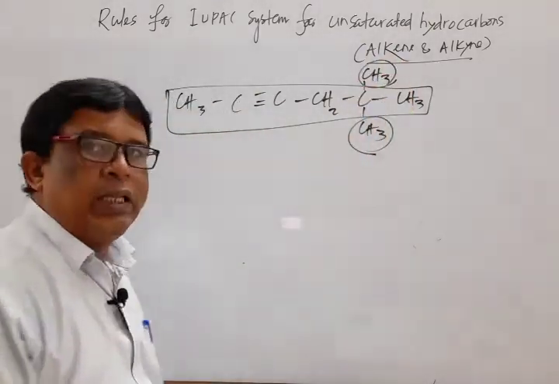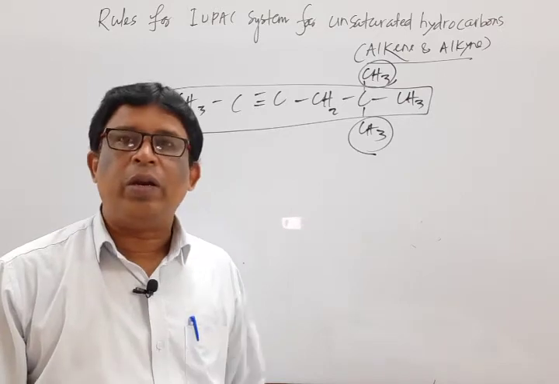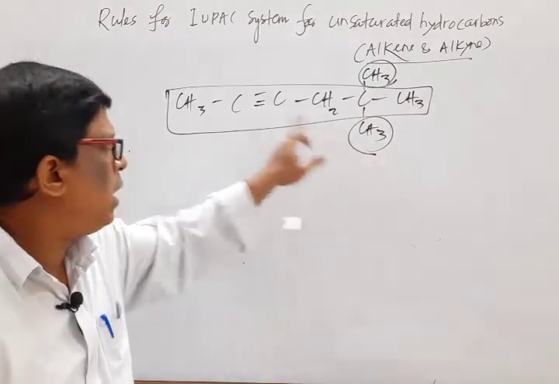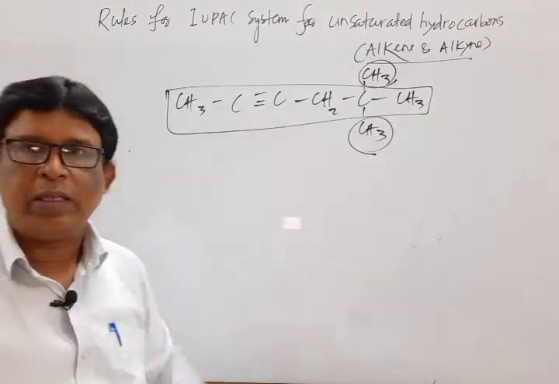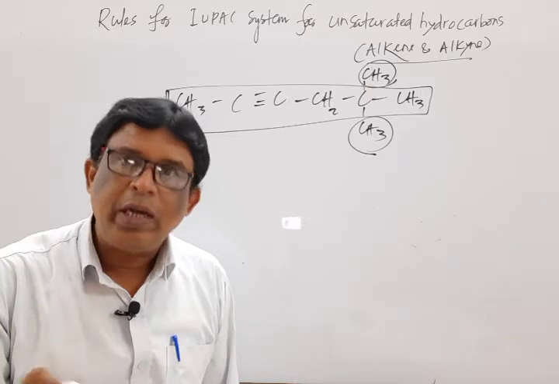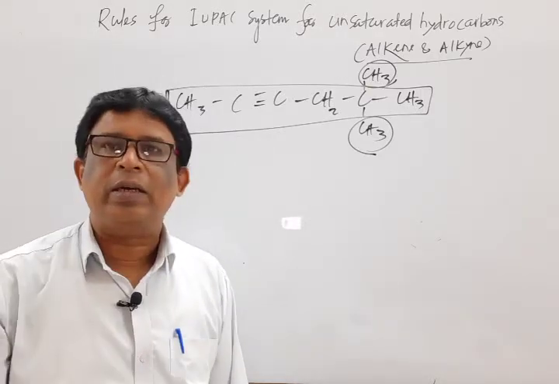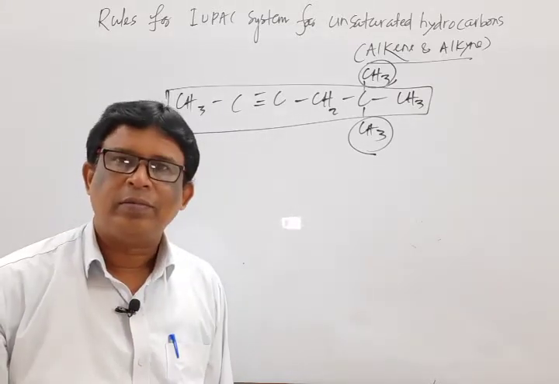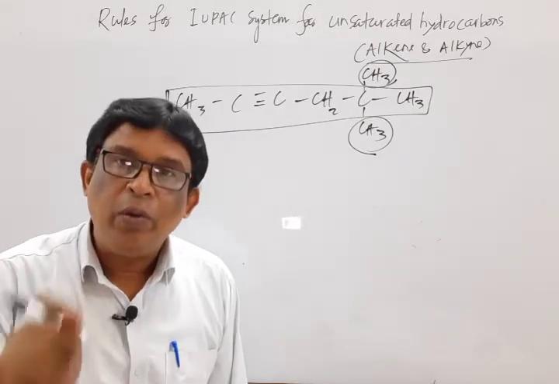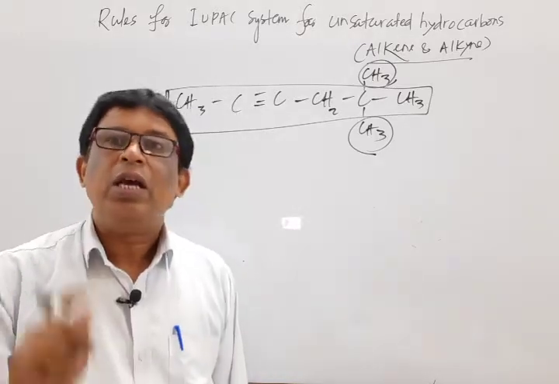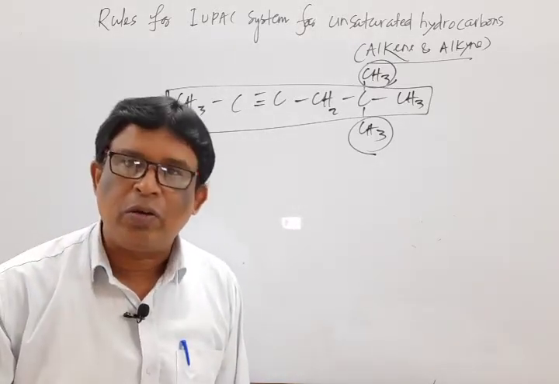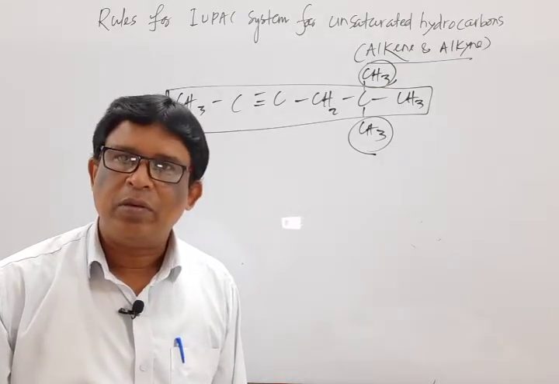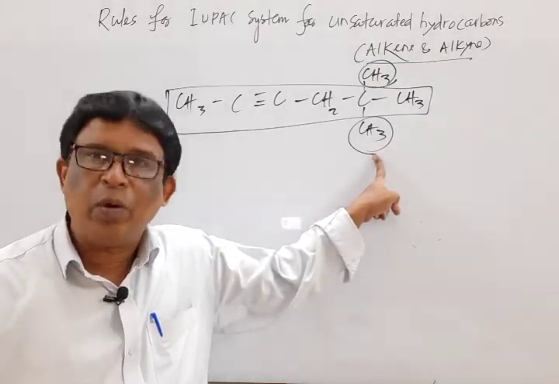After selecting the main chain, numbering should be done in such a way that, one important thing, remember that here substituent is there and the functional group, that is a triple bond, is there. So if substituent and functional group both are present in the compound, then more powerful is the functional group. That means numbering should be done in such a way that the double bond or triple bond, that is the functional group, must possess the lowest locant number as far as possible, whatever may be the number or type of branching.